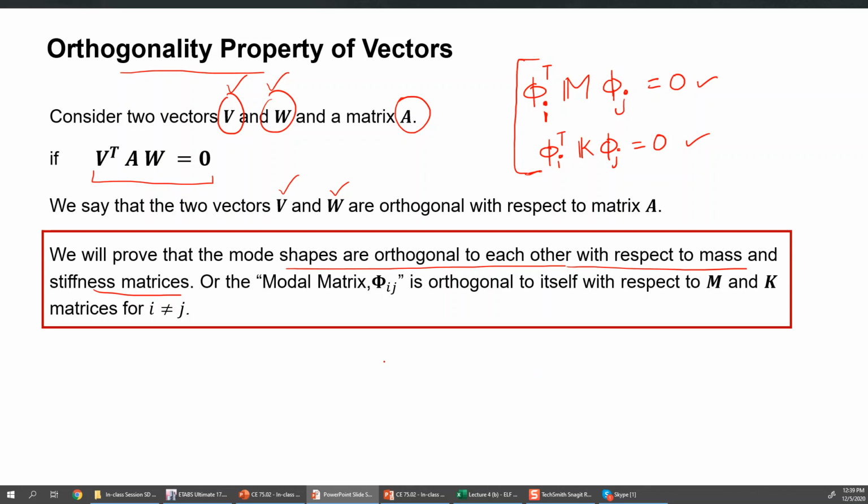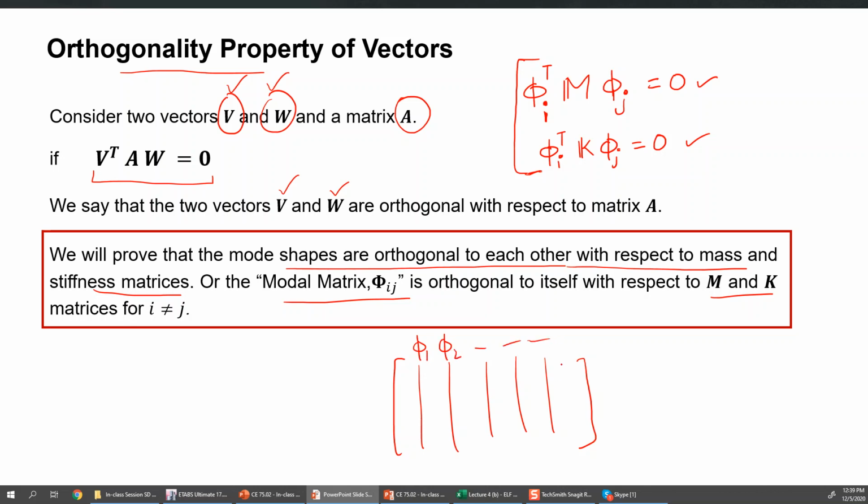So you can say that the modal matrix phi is orthogonal to itself with respect to M and K matrices. The modal matrix is a matrix which has all mode shapes of a structure as its columns. So phi1, phi2, phi3, all the mode shapes, if they are arranged as the columns of a matrix, you will have an n by n matrix where n is the degree of freedom, and that n by n matrix is the modal matrix, the capital phi matrix. So the capital phi matrix is orthogonal to itself.